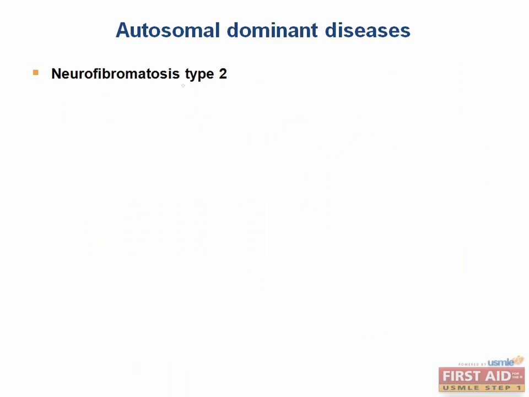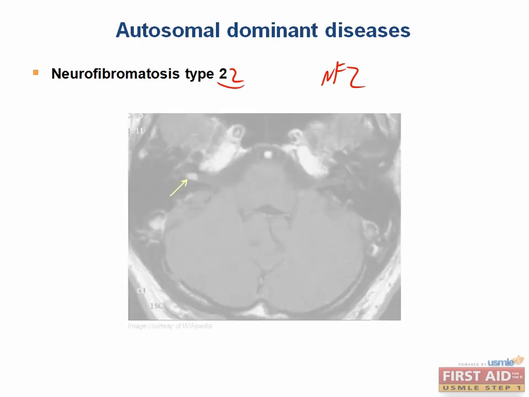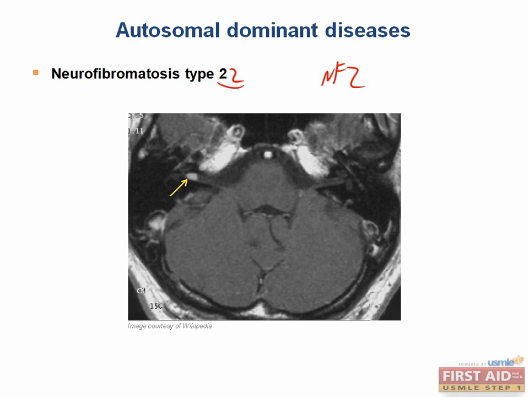Neurofibromatosis type 2 is due to a defect in the NF2 gene, which is on chromosome 22. Again, this is convenient for memory since 22 is just two 2's. One of the most common and important findings in these patients is hearing loss, which is caused by bilateral acoustic schwannomas. Acoustic schwannomas are tumors of the myelin surrounding the 8th cranial nerve, which is required for hearing, as you can see in this image. These patients also get cataracts at a very young age.